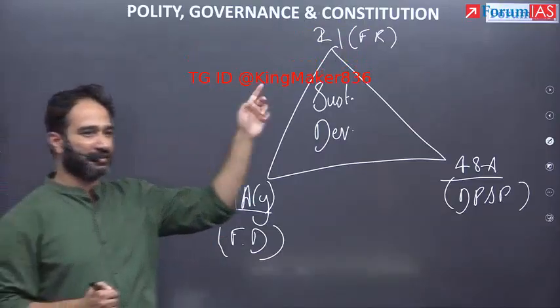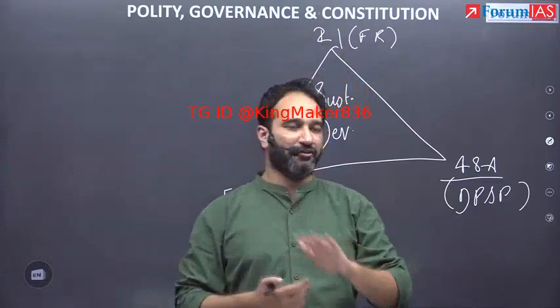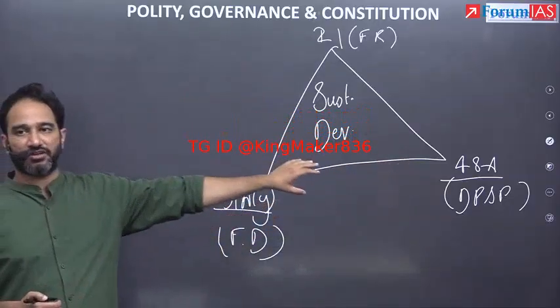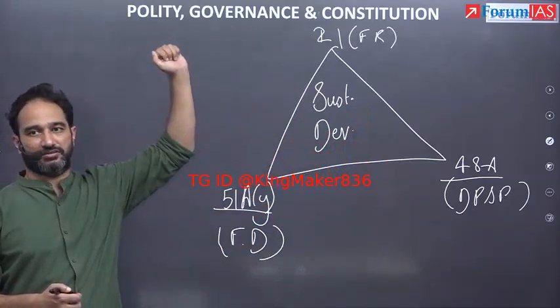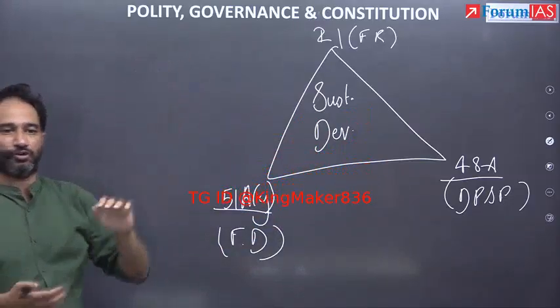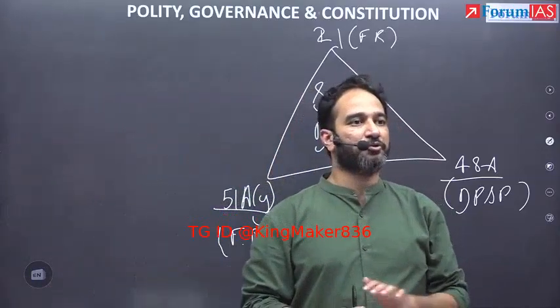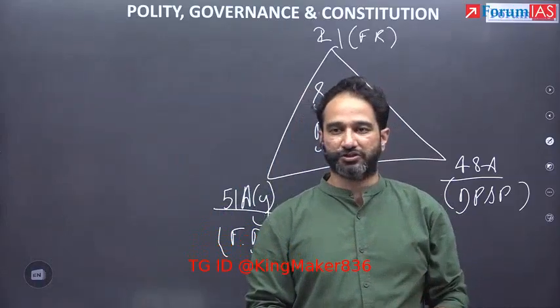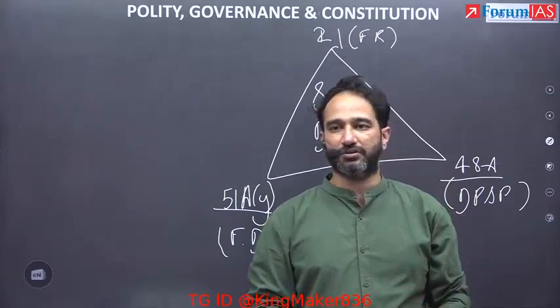Like we've already said, 39B and C in relation to 14 and 19. If you want to implement 48A and 51A(g) for the protection of the environment, you can compromise with fundamental rights, and it would not be a problem. So our freedom of movement can be compromised for the protection of the environment. Our freedom to reside and settle can be compromised for the protection of the environment. Freedom of religion can be compromised for the protection of the environment.